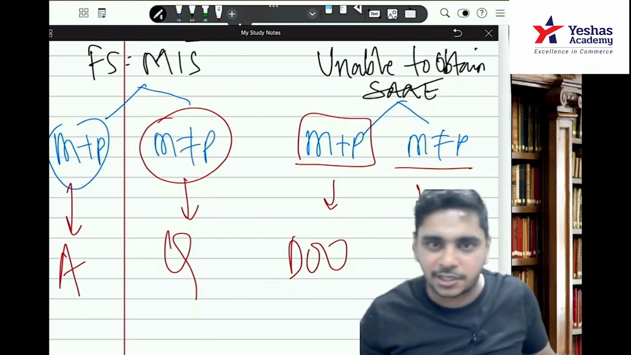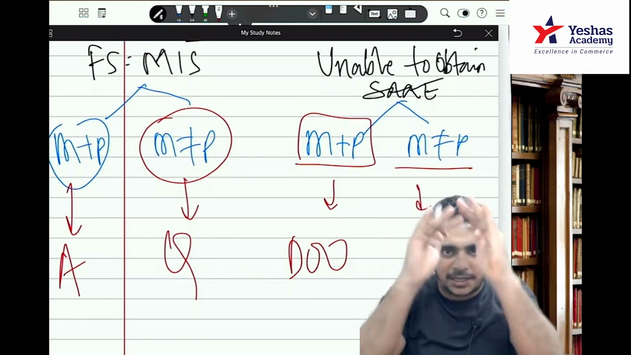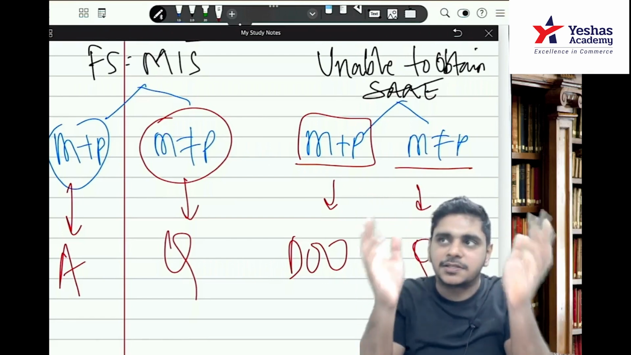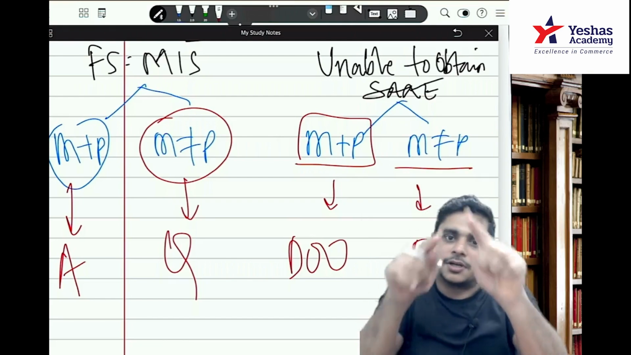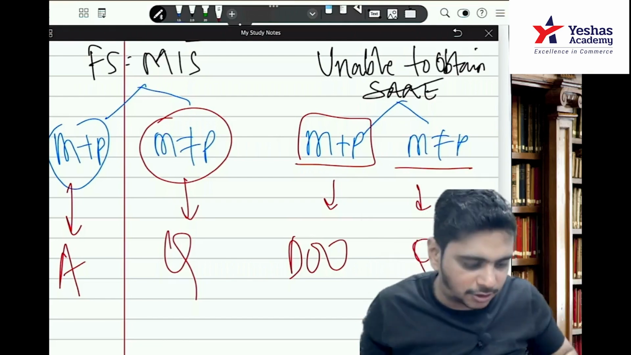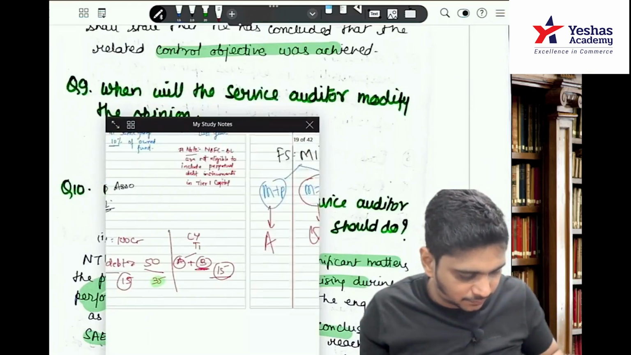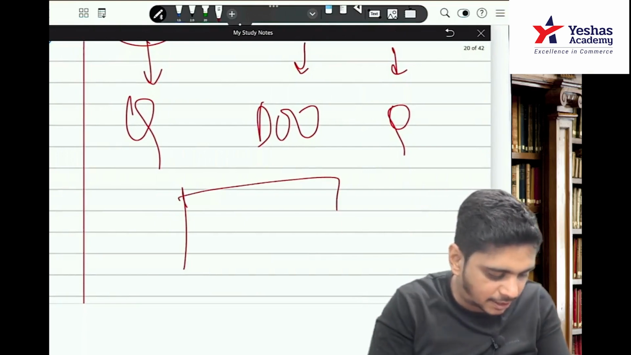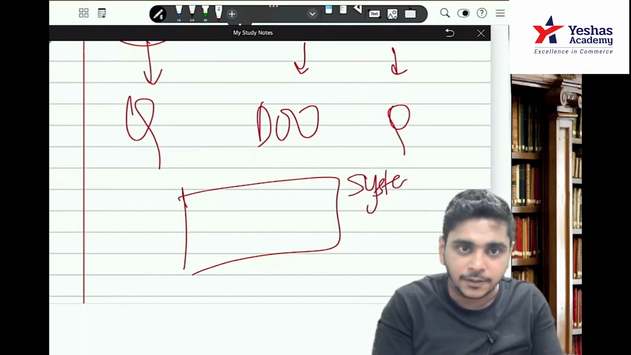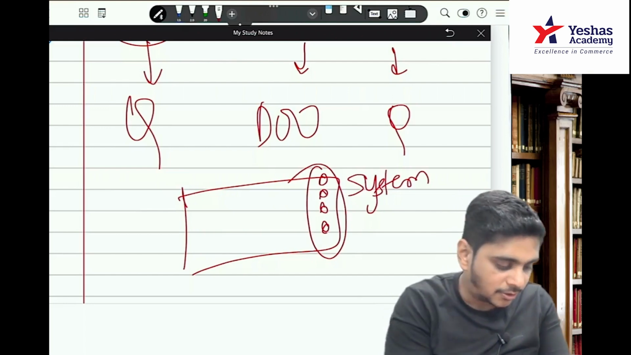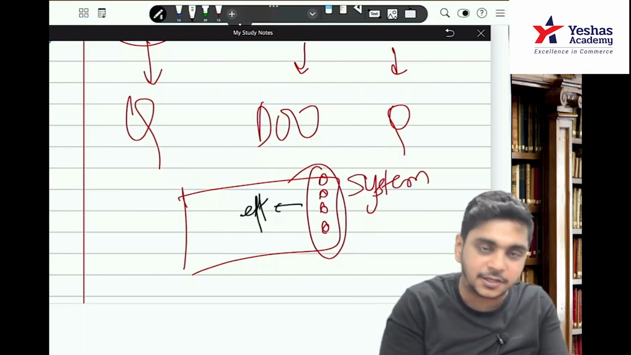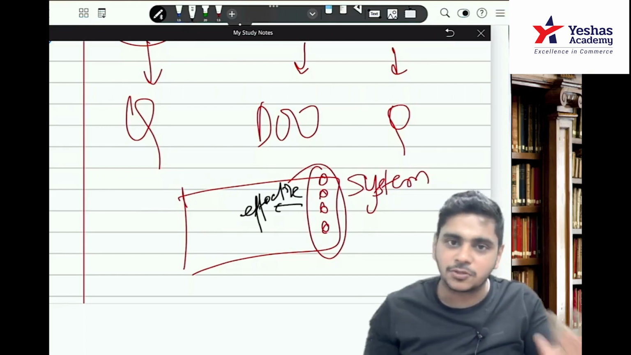Here, what was our main objective? To check the system, the description of the system. Then in the system there are controls, check the description of the controls. Third, the controls are operating effectively throughout the period, correct? So you are first commenting on the system, then on the controls in the system, then on whether the controls are effective in the system. 3 points are there. This only will be used.